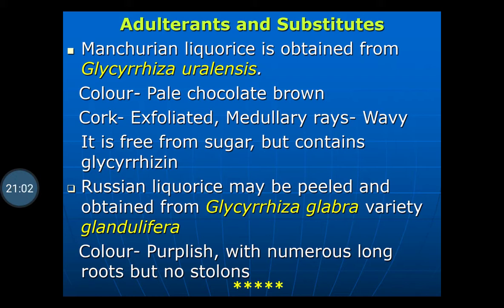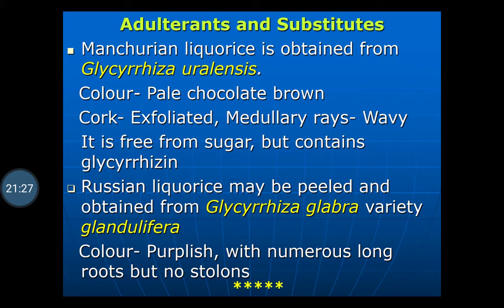Another one, Russian licorice, may be peeled and is obtained from Glycyrrhiza glabra variety glandulifera. Color is purplish with numerous long roots but no stolons. So both these adulterants can be identified by means of morphological and microscopical characteristics.